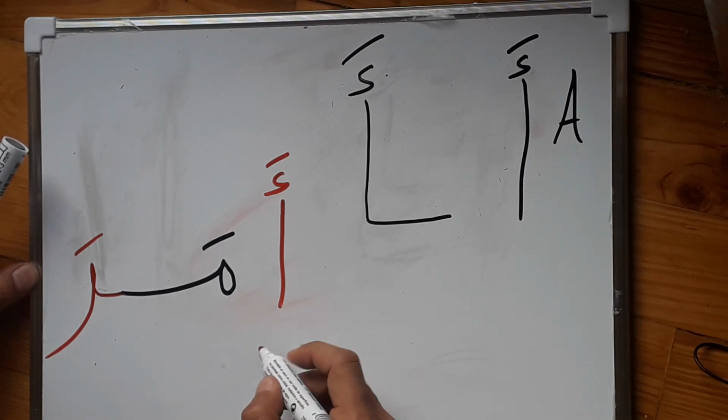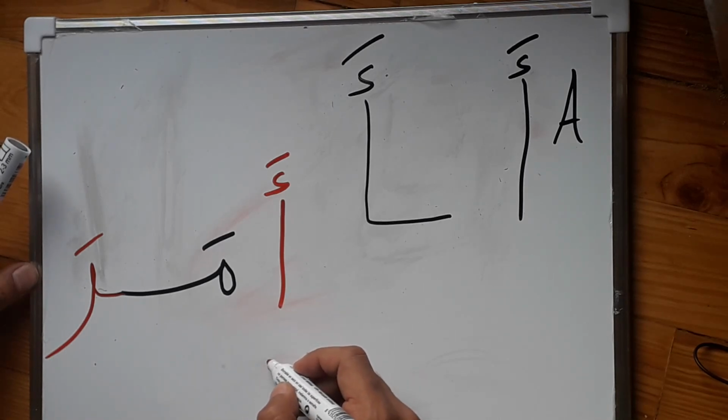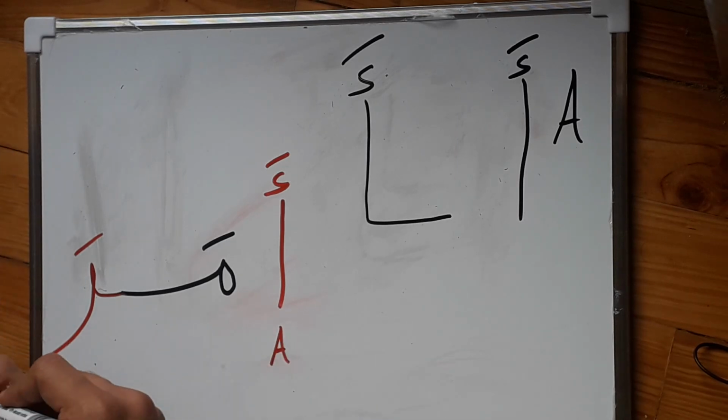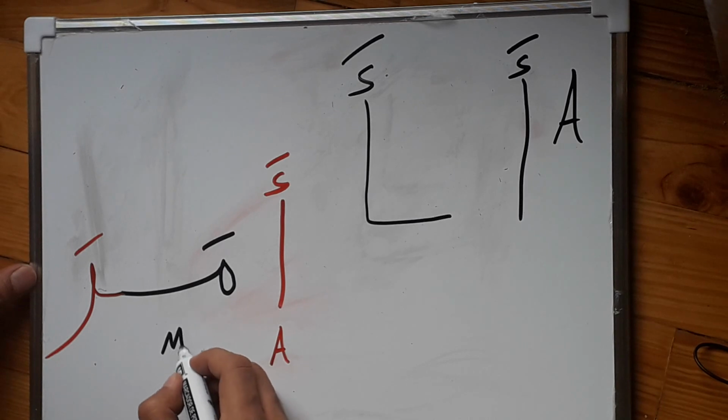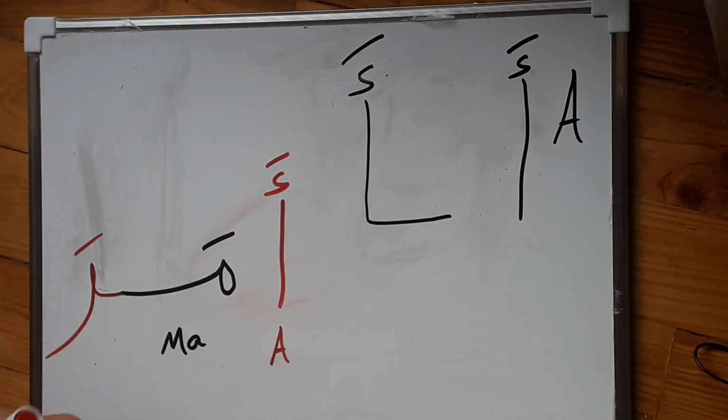I will write it again here in English. So it is A, Ma, Ra. One more time. A, Ma, Ra. Amara, Amara.